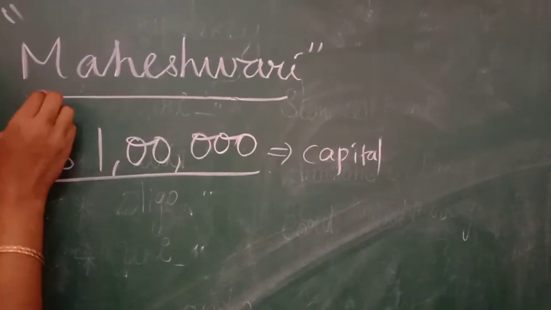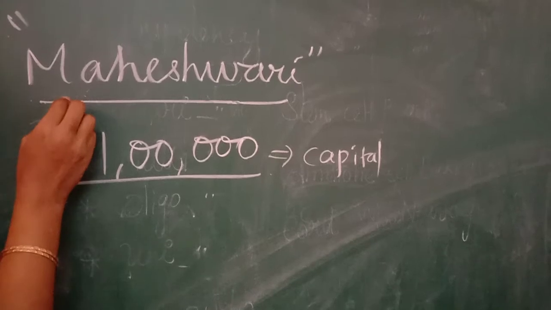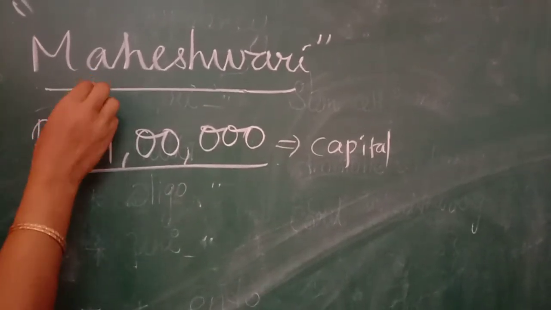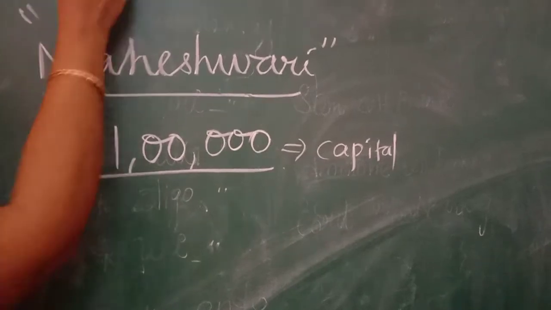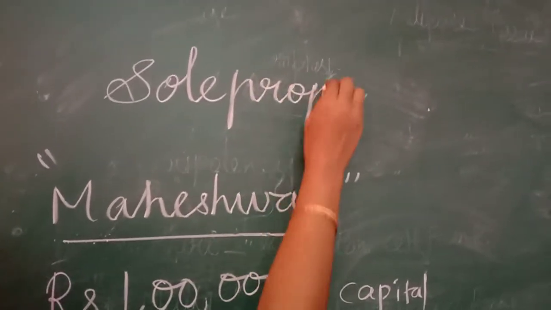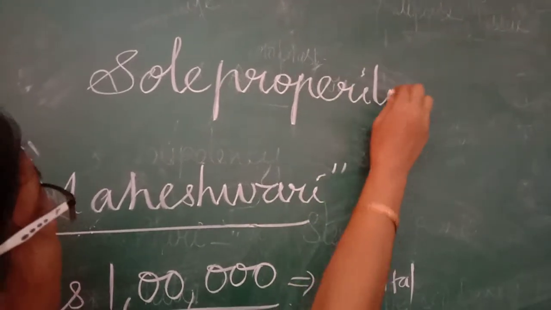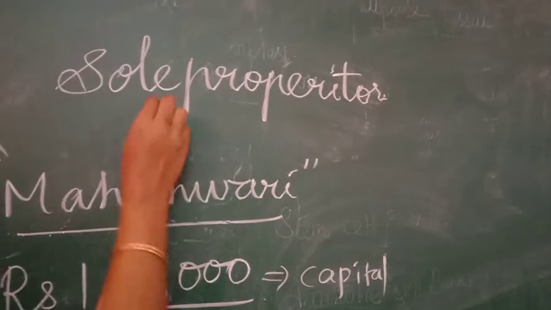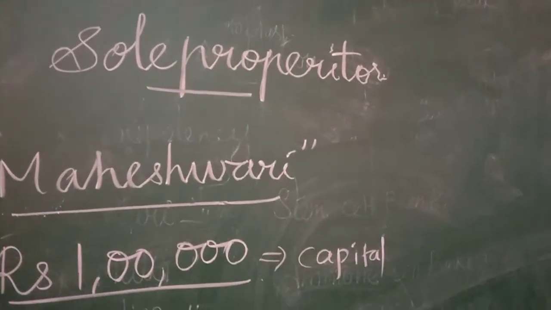She is a single individual. She is going to handle the business and control the business. So that form of business is called sole proprietor. Will you be able to understand? So now today we are going to discuss the sole proprietor.